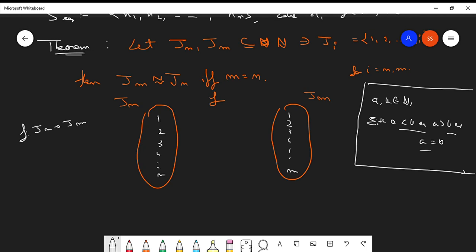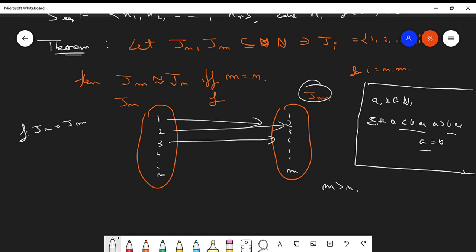Even if the mapping is 1 to 1, there will be some elements in Jm if m is greater than n.